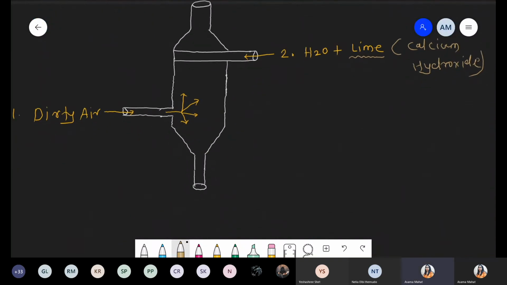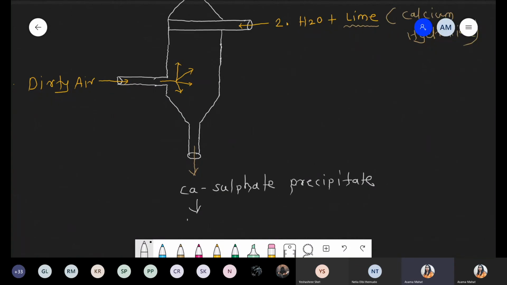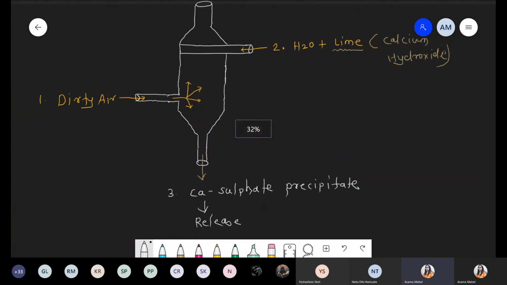Third step, what will be happening? There is a certain reaction, and due to reaction, there is a formation of precipitate, that is calcium sulfate. So calcium sulfate, it will get precipitated at the bottom. Okay, and once it gets precipitated, now they release from this outlet. So ये number third step हो गया. So first we have to pass the dirty air.